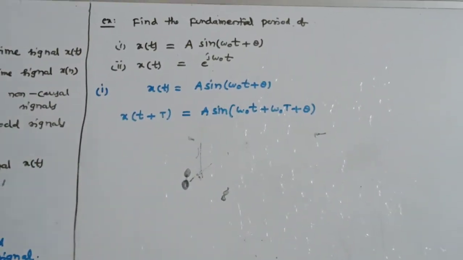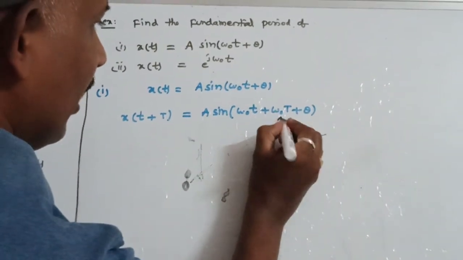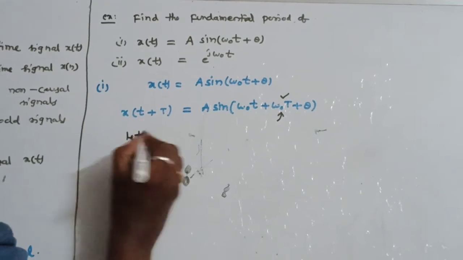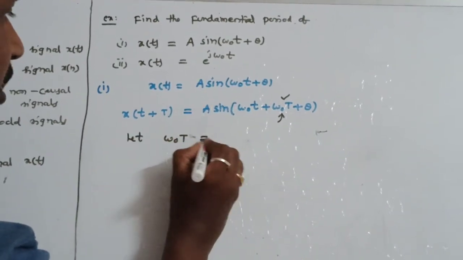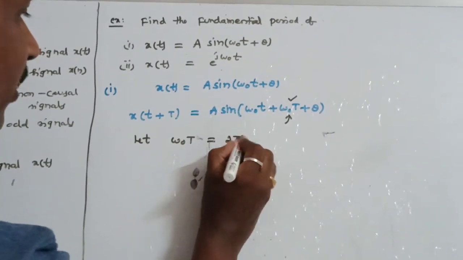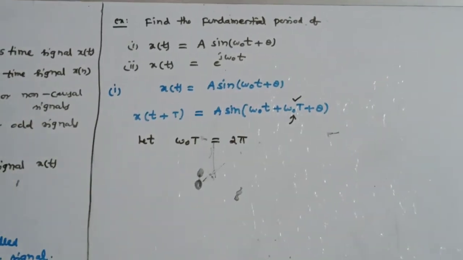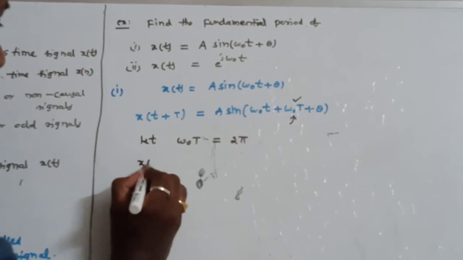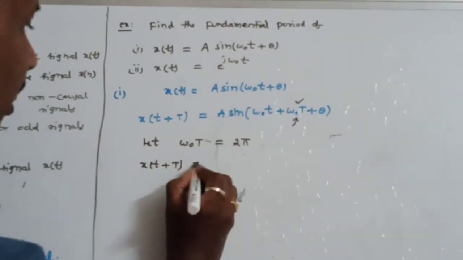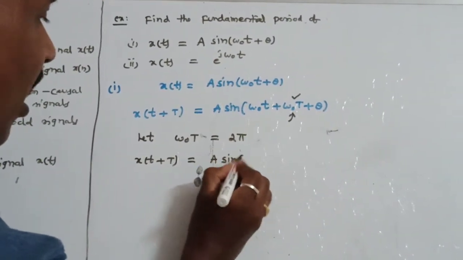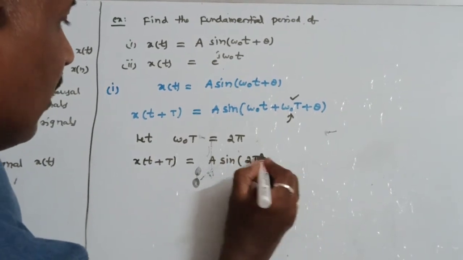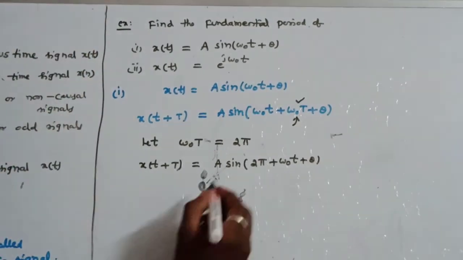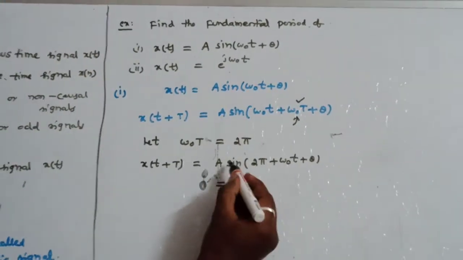So let this quantity omega 0 into T be equal to, let us call it 2 pi. Substitute 2 pi in the above equation. Therefore x of t plus capital T is equal to a sine of 2 pi plus omega 0 t plus theta. As you know from trigonometry, a sine